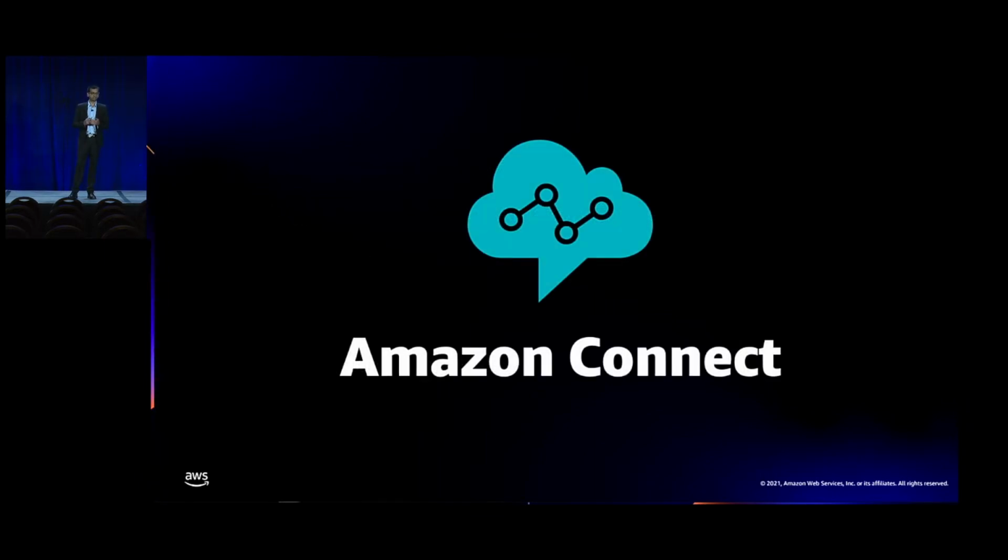Amazon Connect, the easy-to-use omni-channel cloud contact center, was built from the ground up to make it easy to leverage machine learning throughout the full customer journey. This helps businesses overcome cost implications. It can help you decrease costs while improving customer experience, revenue, and operations. Over 10 years ago, when Amazon.com needed a contact center to support our retail business, we couldn't find a solution that fit our needs. So we built it ourselves.